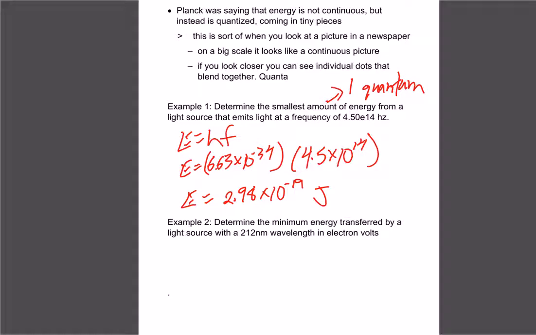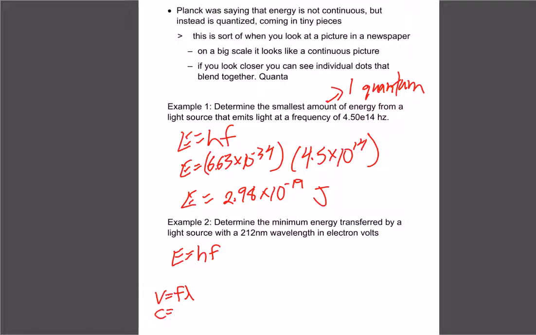Okay, so let's do another one. This one says, what's the minimum energy to get a 212 nanometer wavelength? We know that E equals hf, but we also know from an earlier formula that velocity equals frequency times wavelength.